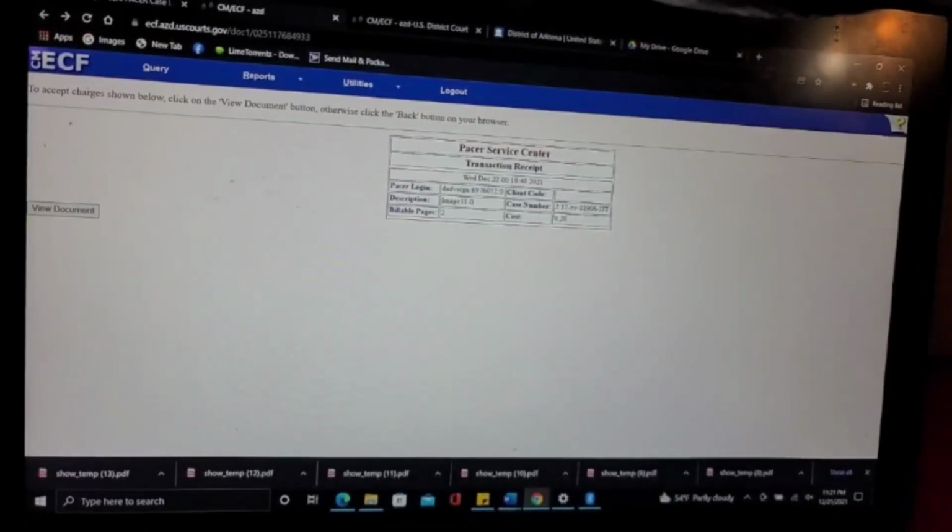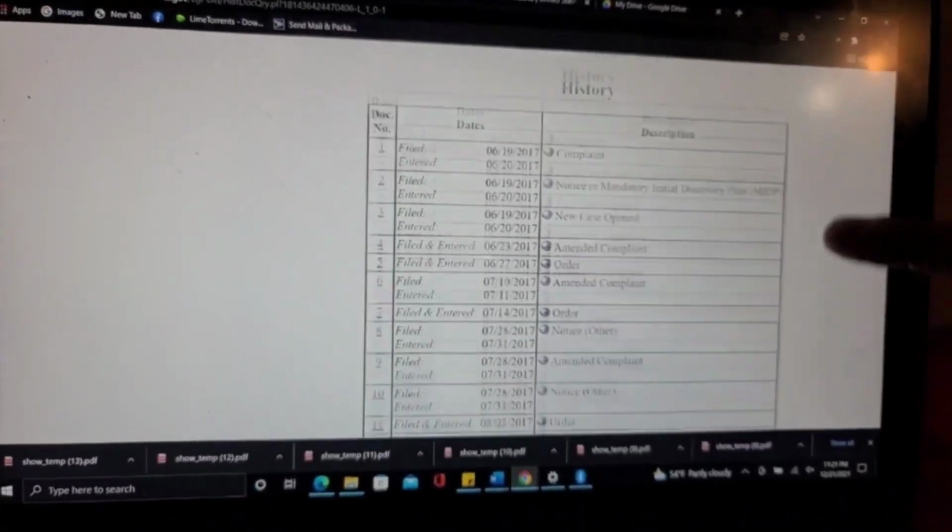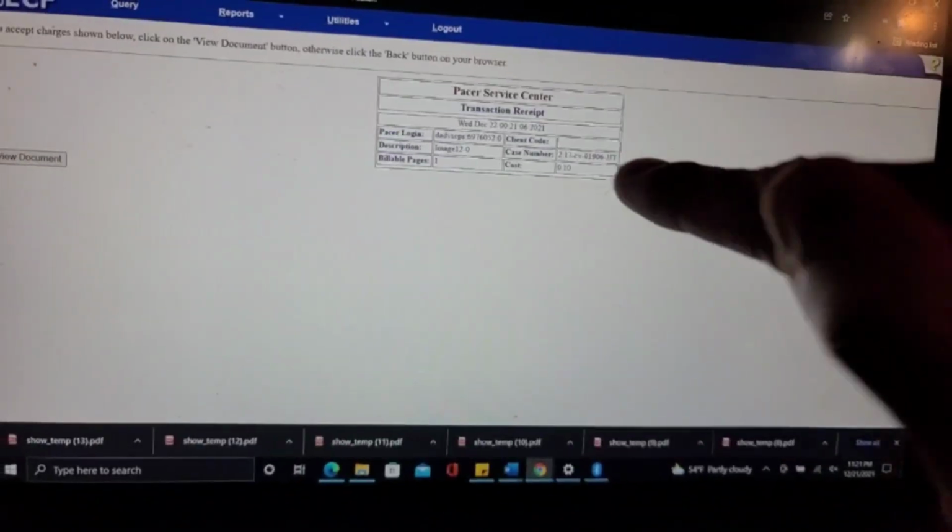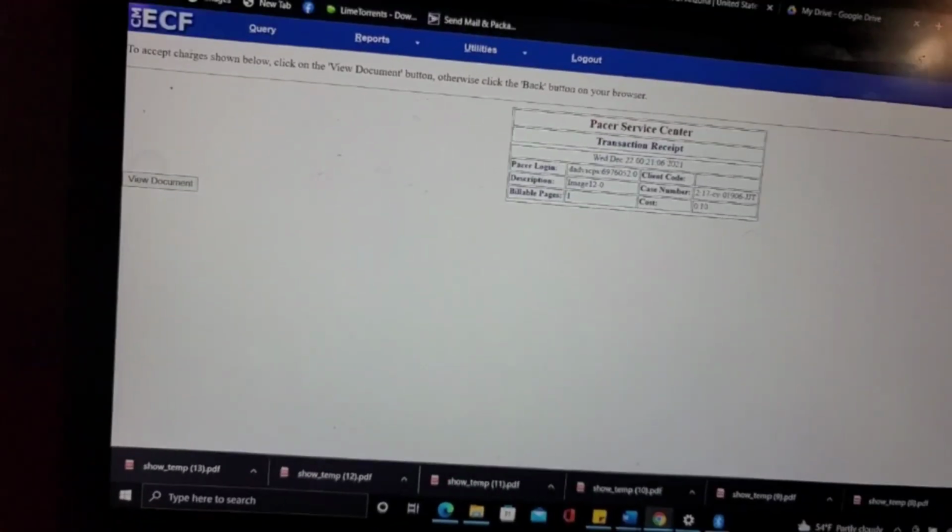But we're going to download that too, and we're going to save. We'll go back. Okay, go back. I got one more, clerk's judgment. That cost me 10 cents. And view.